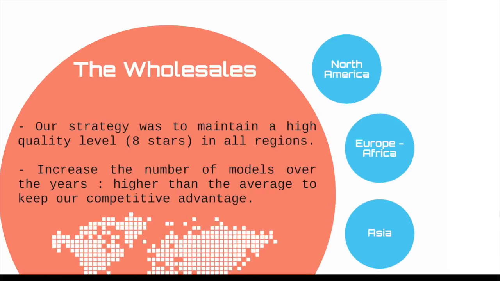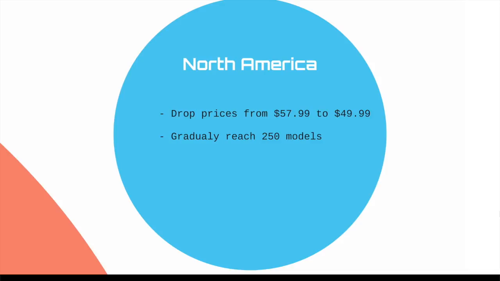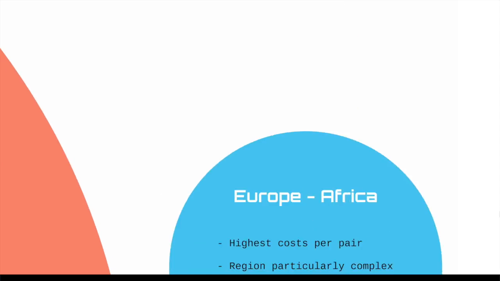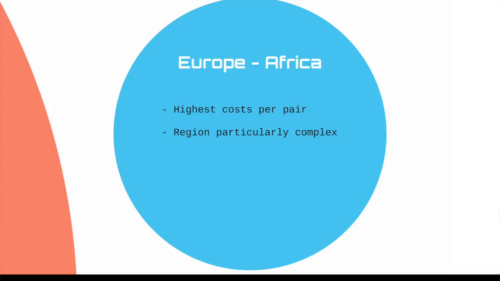So first, for North America, we dropped the prices over the years, and we gradually reached 250 models available. For Europe and Africa, we have the highest cost per pair there, so we have the lowest margin. So this region was particularly complex for us.